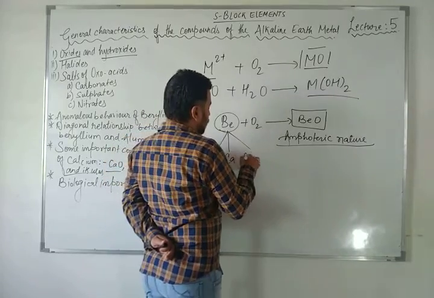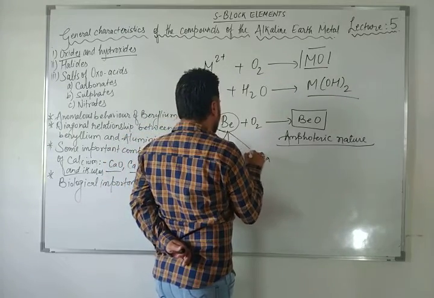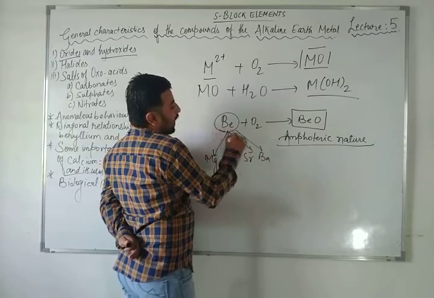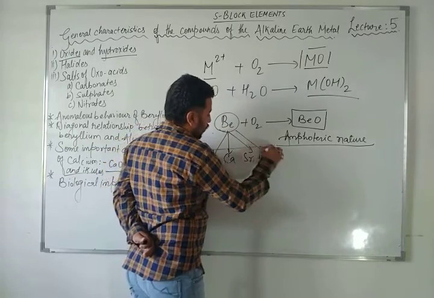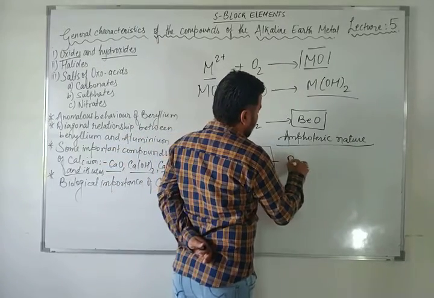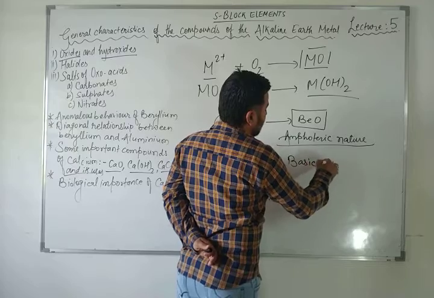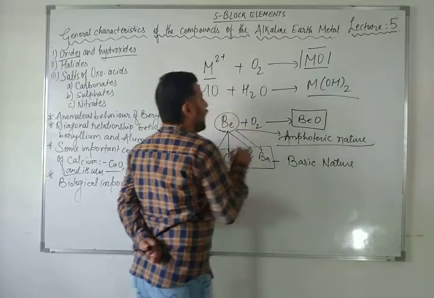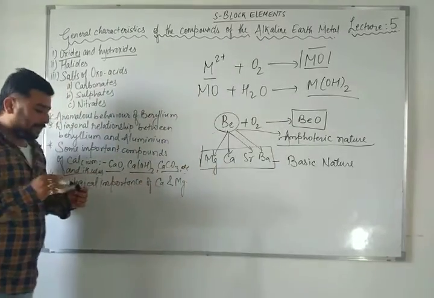Magnesium, calcium, strontium and barium. Radium is already a radioactive element. So as I have shown you, except beryllium oxide, all the rest of the oxides will give you basic nature, and beryllium oxide will give you amphoteric nature. So here beryllium is an exception.